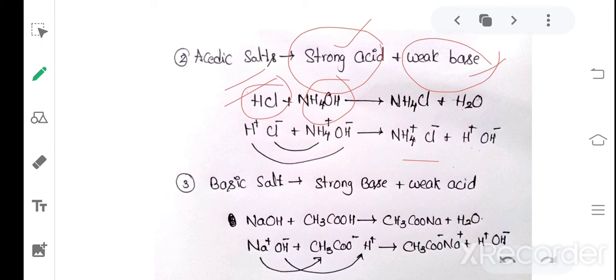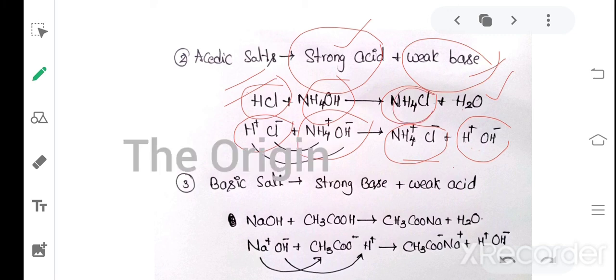How does the dissociation take place in this reaction? Let us see. HCl dissociates into H plus and Cl minus, as we discussed previously. And here NH4OH dissociates into NH4 plus and OH minus ions. Here NH4 plus and Cl minus combine with each other and produce NH4Cl, ammonium chloride. The remaining H plus and OH minus produce H2O, a water molecule. Now the NH4Cl is the acidic salt. So when a strong acid and a weak base react, those salts are called acidic salts.